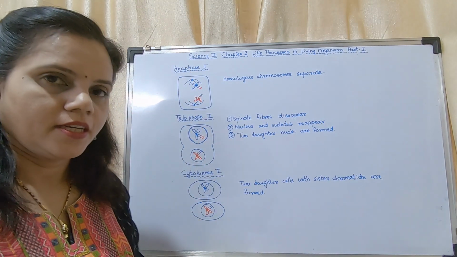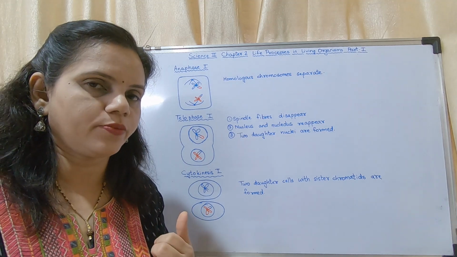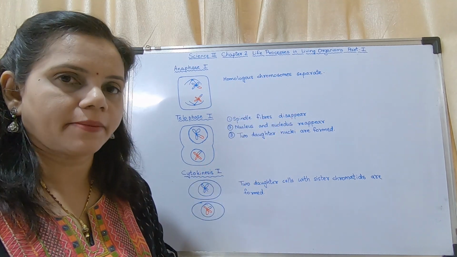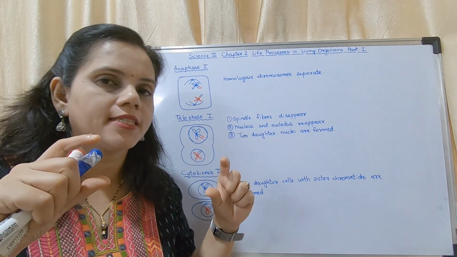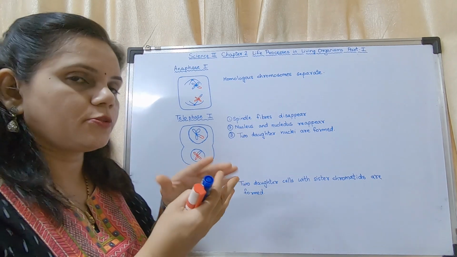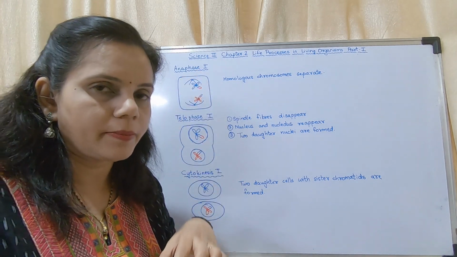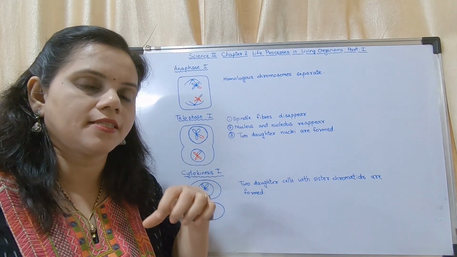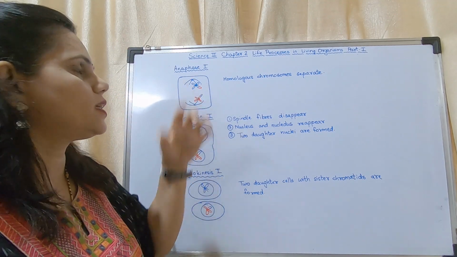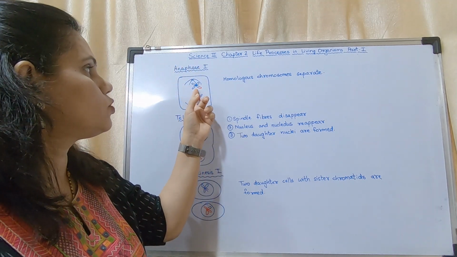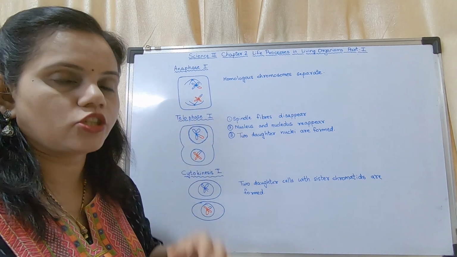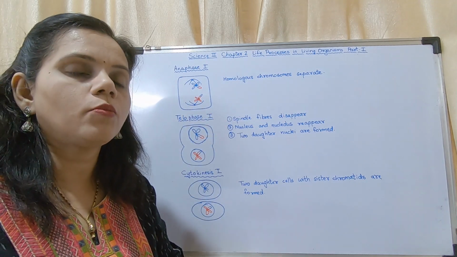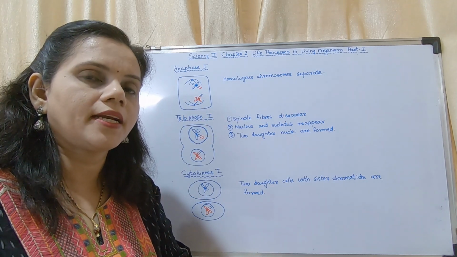So we have finished with prophase 1 and metaphase 1. Now anaphase 1. During anaphase 1, what happens? The homologous chromosomes separate. In metaphase 1, all of them got arranged in the equatorial plane, and the spindle fibers will pull them apart. Do you remember you had studied in mitosis? Similar processes are taking place here also. So during anaphase 1, the spindle fibers pull the homologous chromosomes apart, so they are getting separated. The friends are getting separated in this stage.